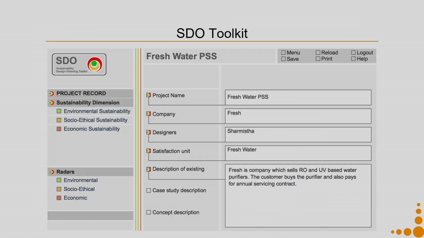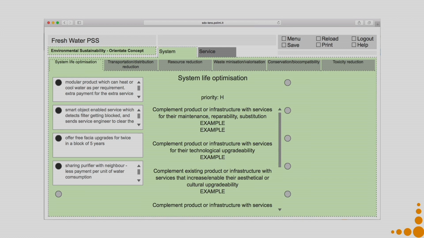We also discussed the SDO toolkit, which is a very important toolkit. It helps you to first assess the priority level of each of those sub-dimensions. Then it also helps you to assess the current status of existing best sustainable cases, if any, in your context on the same 3 dimensions. Then it helps you to ideate on system level concepts and service level concepts.